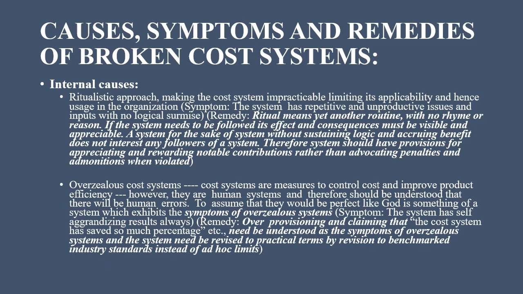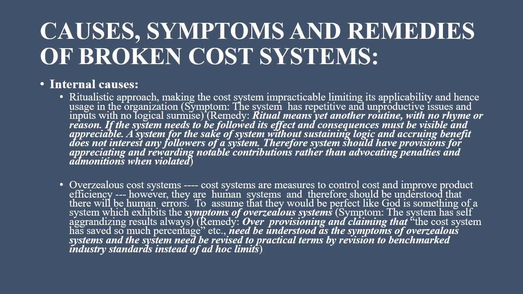Overzealous cost system. Cost systems are measures to control cost and improve product efficiency. However, they are human systems and therefore it should be understood that there will be human errors. To assume that they would be perfect like God is something of a system which exhibits the symptom of overzealous system.